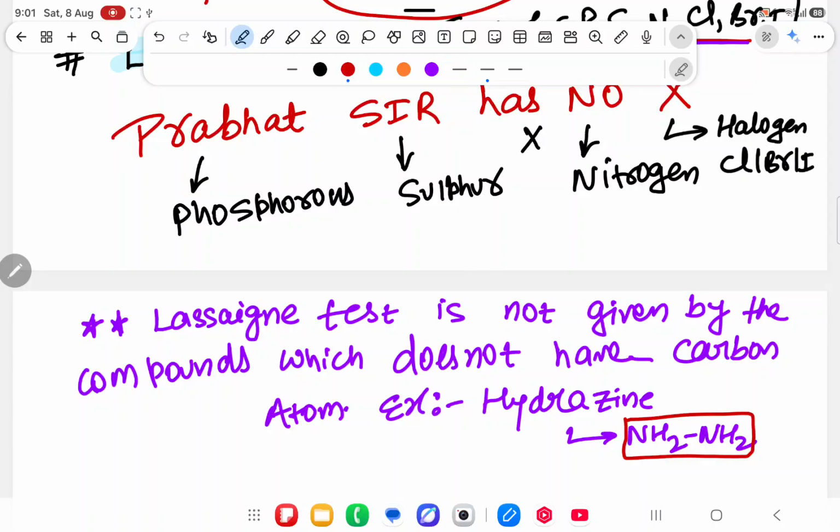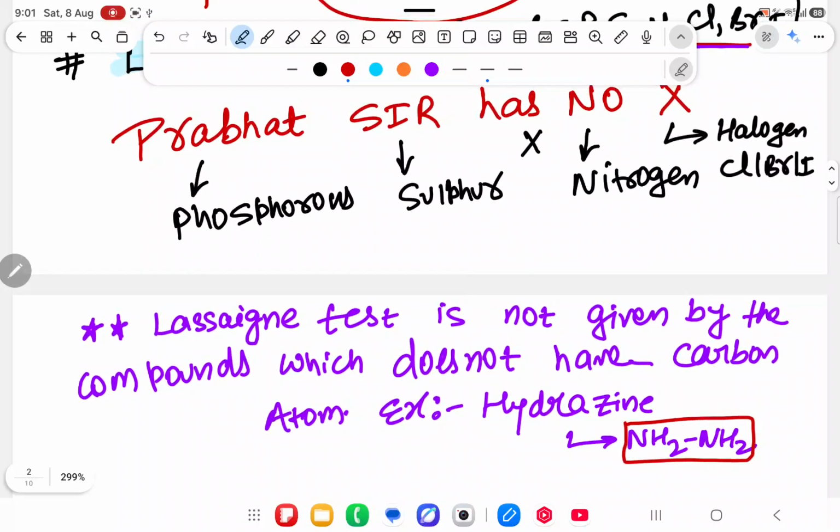Sometimes they will directly ask: now you have written no means nitrogen, N2H4 will come, and they will ask the question which of the following will not give Lassaigne test. So you will say nitrogen is there and we will take N2H4. No, N2H4 will not give, like that. Understood this point? Achha sir. Now, first we are going to test the nitrogen, then sulfur, then phosphorus, then halogen. Line by line I will go.